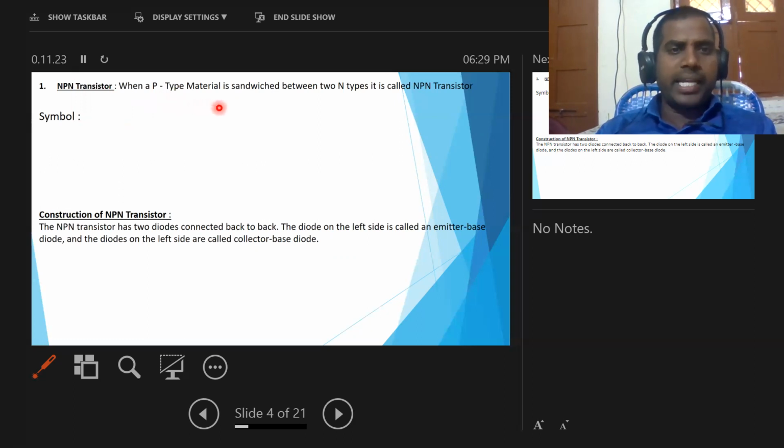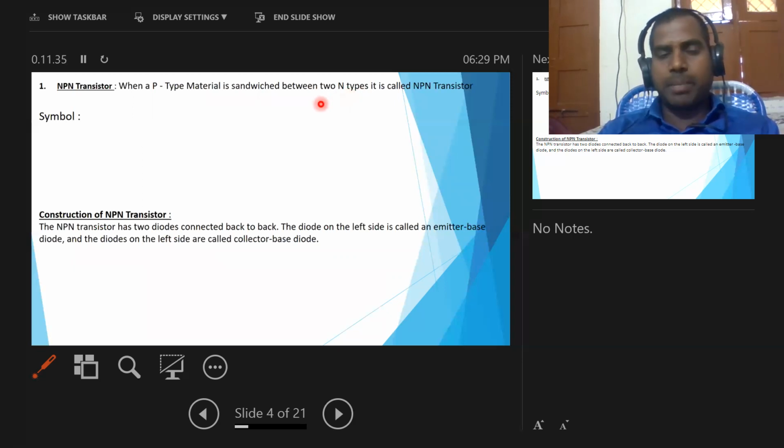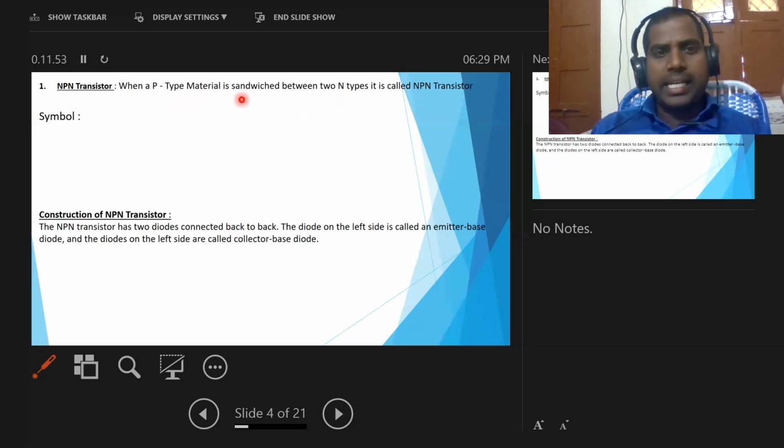When a p-type material is sandwiched between two n-types, it is called an NPN transistor. We know p-type semiconductor and n-type semiconductor. If you insert a p-type semiconductor in between two n-type semiconductors, then we get an NPN transistor. That means when a p-type material is sandwiched between two n-types, it is called an NPN transistor.